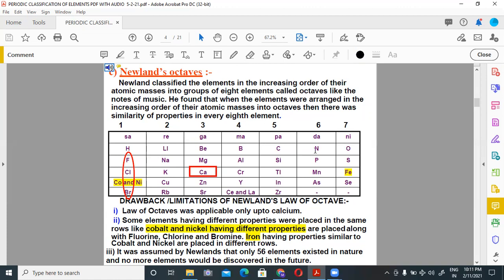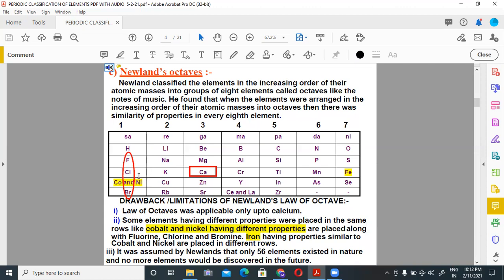In the same way, he arranged elements: hydrogen, lithium, beryllium, boron, carbon, nitrogen, oxygen. These are the 7 elements, and the 8th element was placed below the first element, and he found that the property of every 8th element was similar to that of the first element. So this was a very good classification of elements at that time, but there were also some drawbacks or limitations, or you can say mistakes, in Newland's law of octaves.